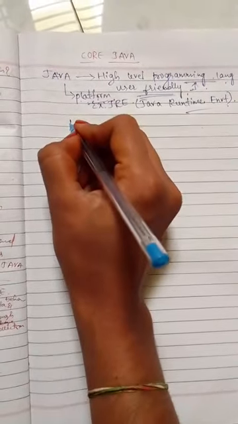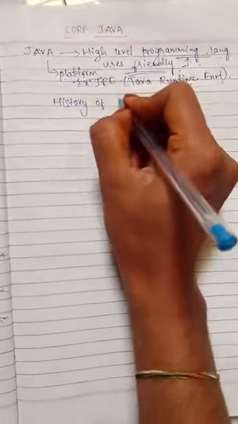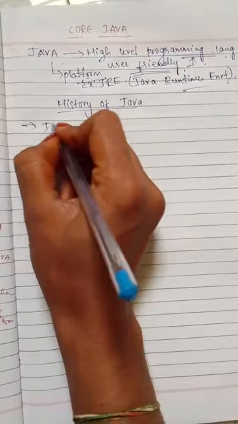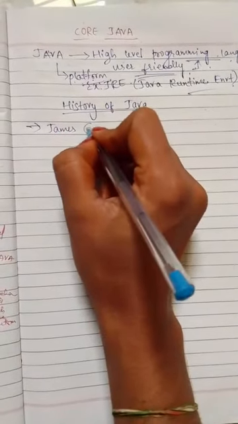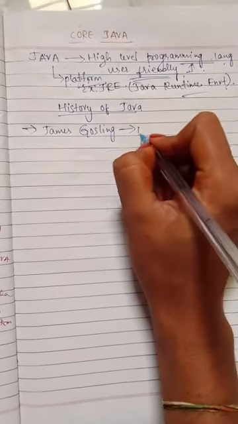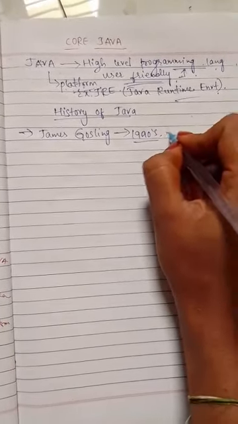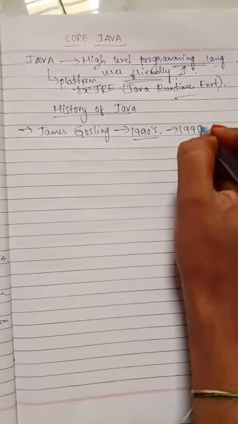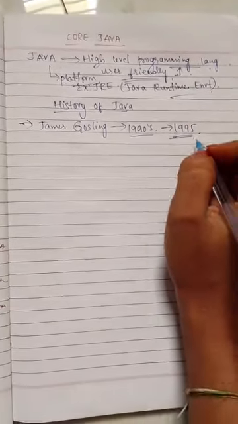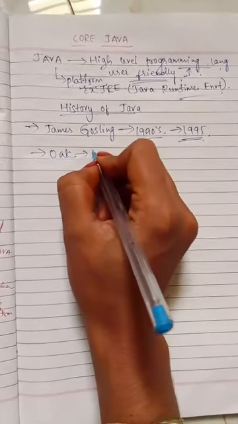Then let us know the history of Java. Who developed Java? James Gosling. In the early 1990s, but it was released in 1995, the mid 90s. It's around 1995. Java was initially called Oak.